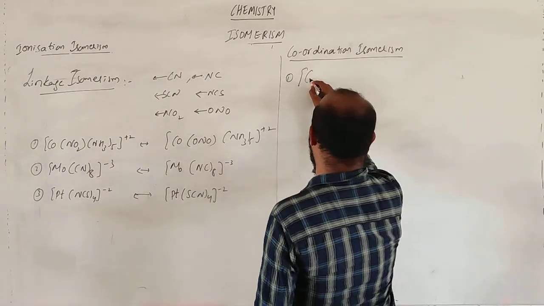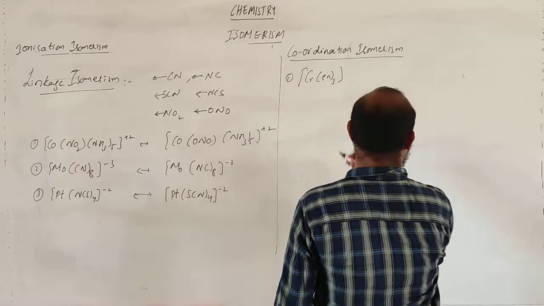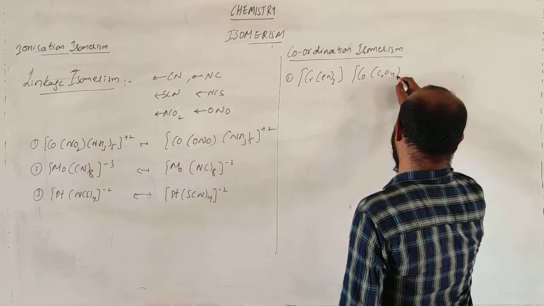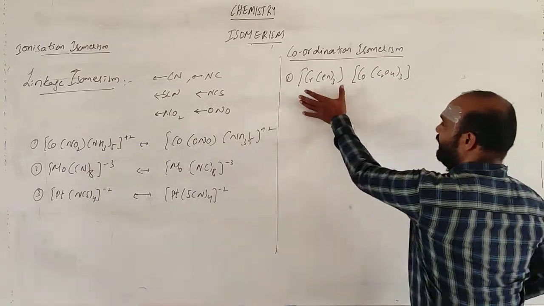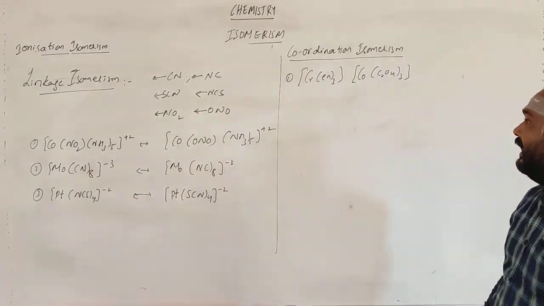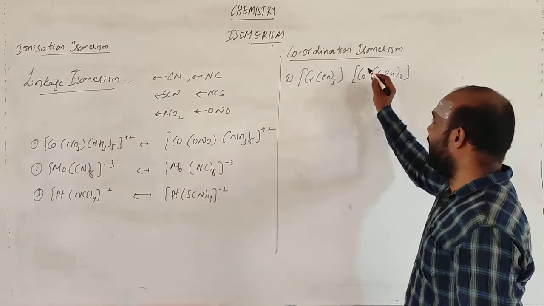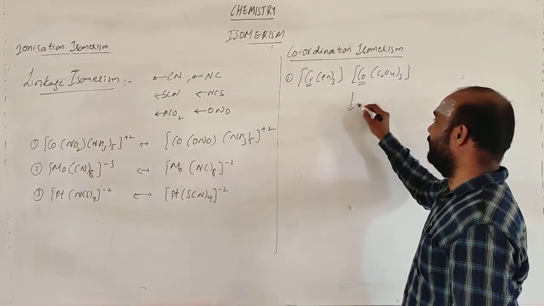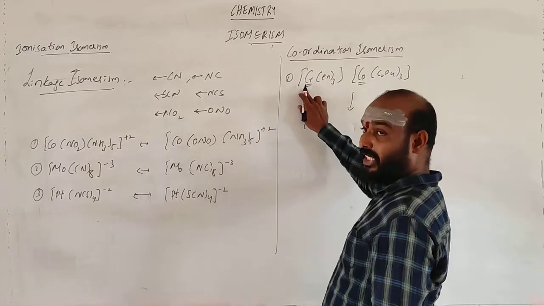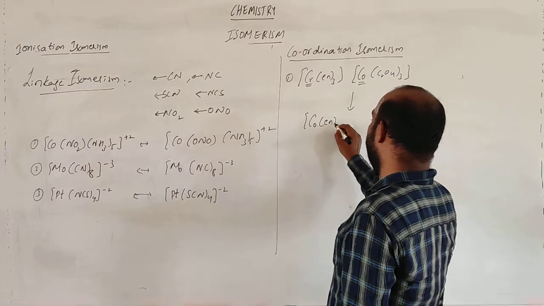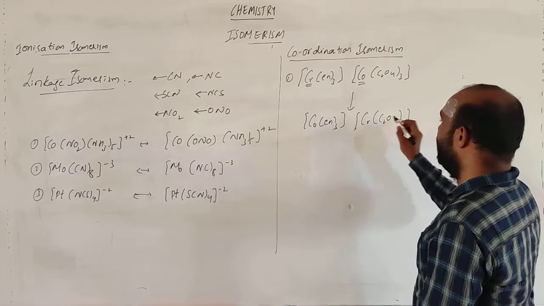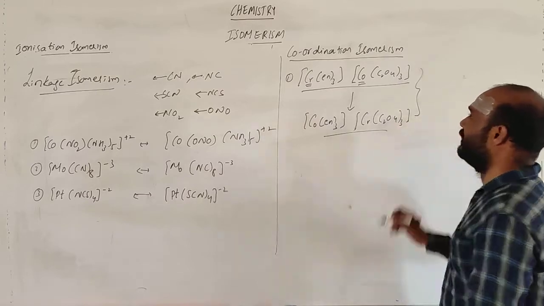Something like, let me take chromium en3. This is one complex. Cobalt, something like C2O4 taken three times. So this entire thing is one coordination complex, and this is one more coordination complex. Now what happens is the central atom gets exchanged. Here the central atom is here, central atom is here. Then what happens? Co, in place of Cr: Co(en)3, then Cr(C2O4)3. So this set and this set, these two are called coordination isomers.